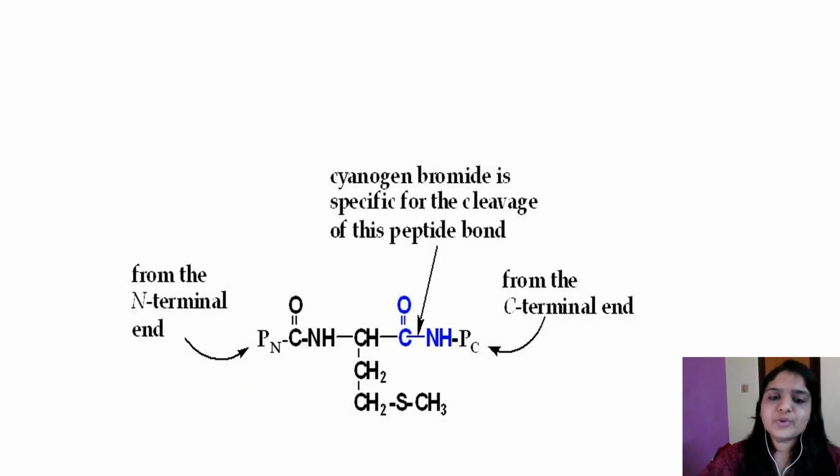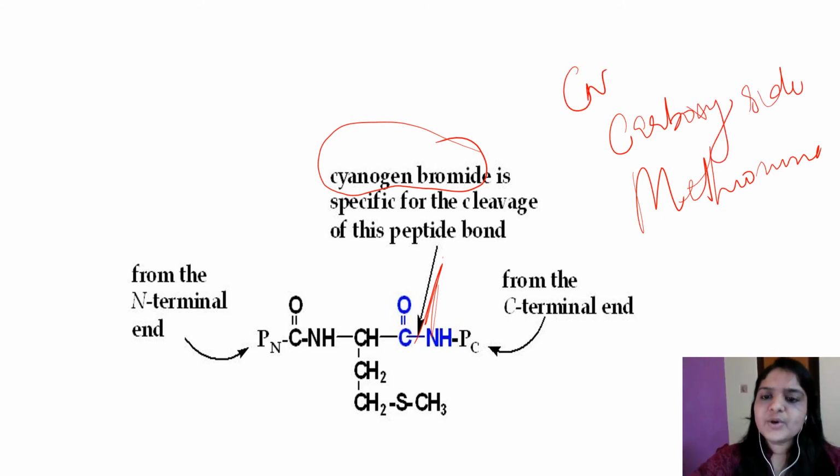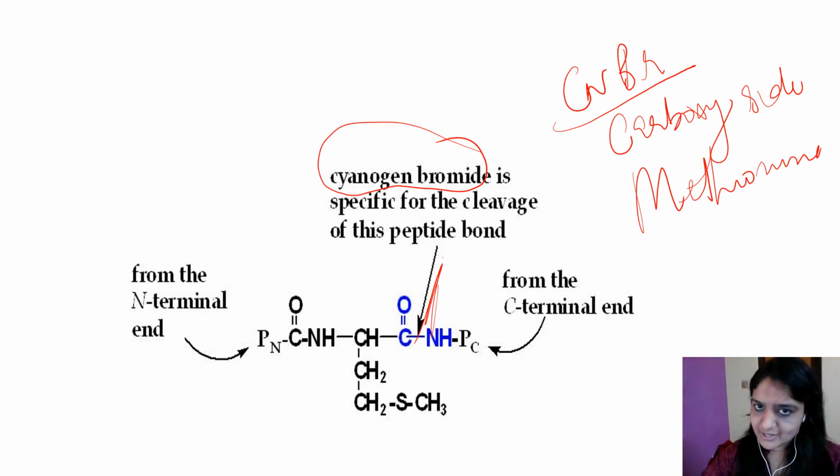And cyanogen bromide. Cyanogen bromide is specific for the cleavage of the bond at methionine. The carboxyl side of methionine is cleaved by cyanogen bromide. So for the site of cleavage of polypeptide chains, trypsin cleaves lysine and arginine, chymotrypsin cleaves the bulky amino acids like phenylalanine and tryptophan, and cyanogen bromide cleaves the carboxyl side of methionine.